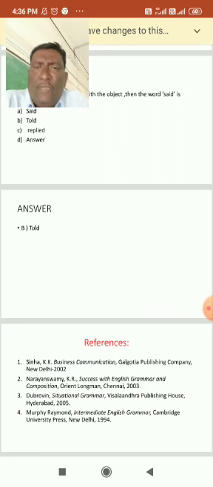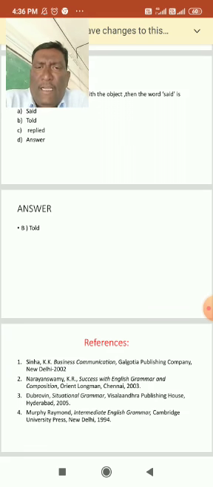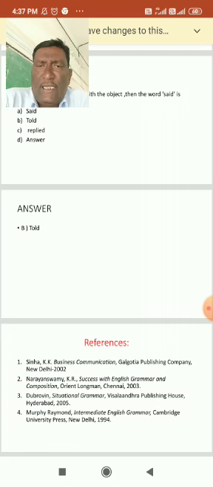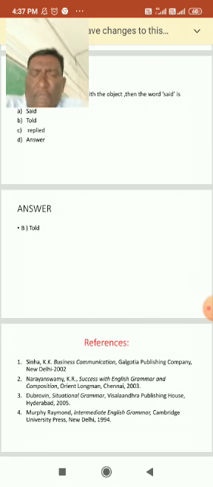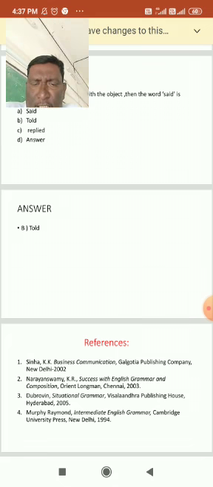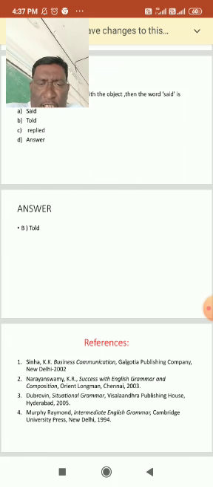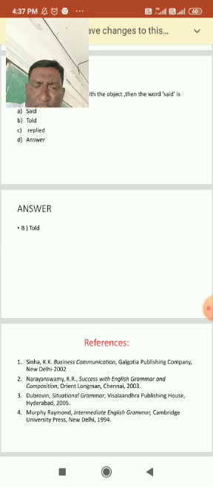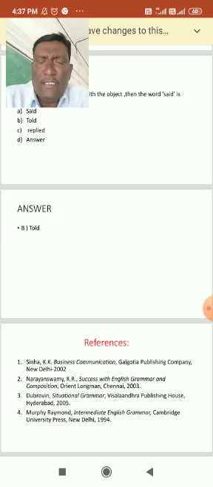Now, when we would like to know, understand and study about direct and indirect speech, that is reported speech, you have to take the benefit of some reference books. They are like Sinha LK, Business Communications, Galgotia Publishing Company, New Delhi, 2002. Second one, Narayanaswami KR, Success with English and Composition, Orient Longman, Chennai, 2003.